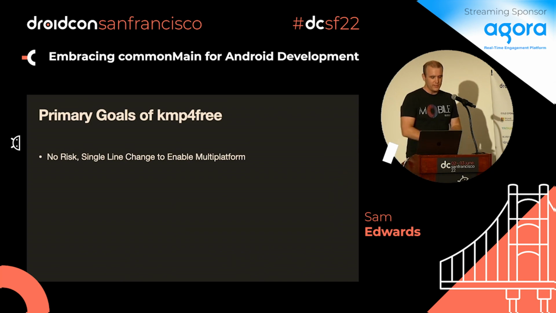So the primary goal of this is a zero risk, single line change to enable multi-platform. I wanted to make it easy for you on your existing code, where you think, oh, this uses standard libraries or just uses Kotlinx serialization. Why can't this be multi-platform? Go ahead and give it a shot.